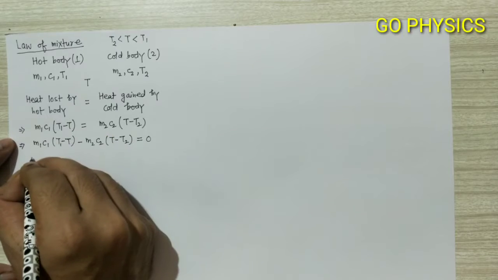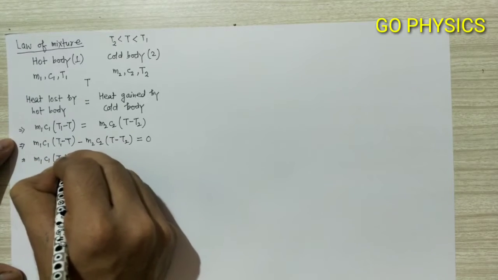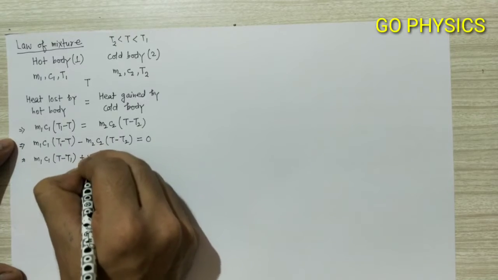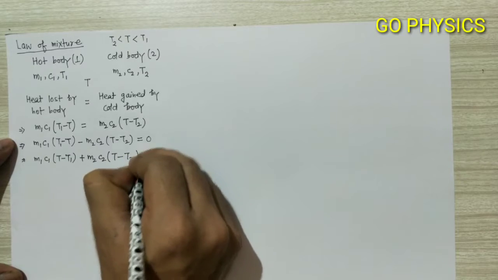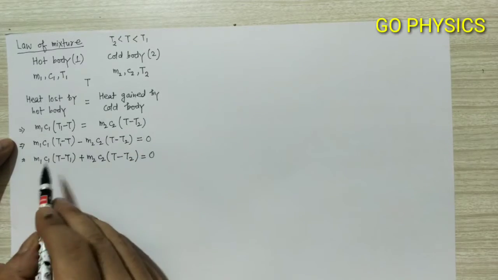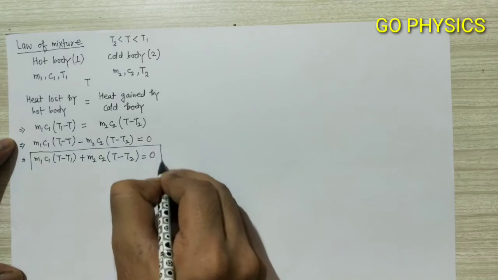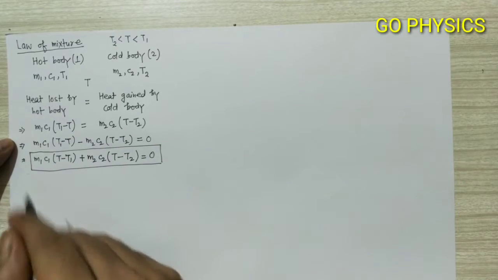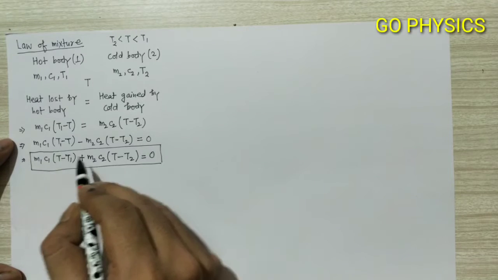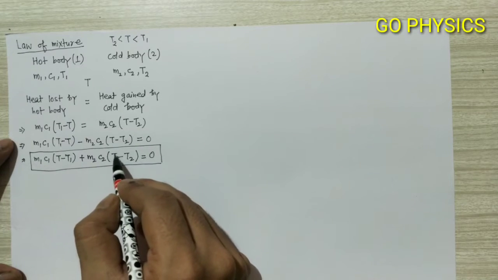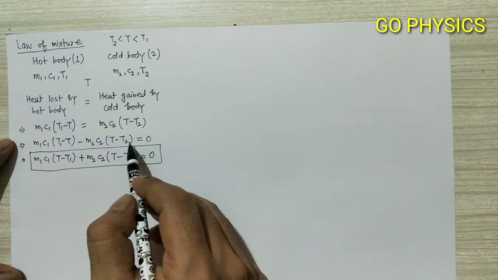So this equation will become m1 c1 (T minus T1) plus m2 c2 (T minus T2) equal to 0. We will remember this equation as a formula, that is m1 c1 into (final equilibrium temperature minus T1) plus m2 c2 into (final equilibrium temperature minus T2) equal to 0. This equation is valid for two bodies.